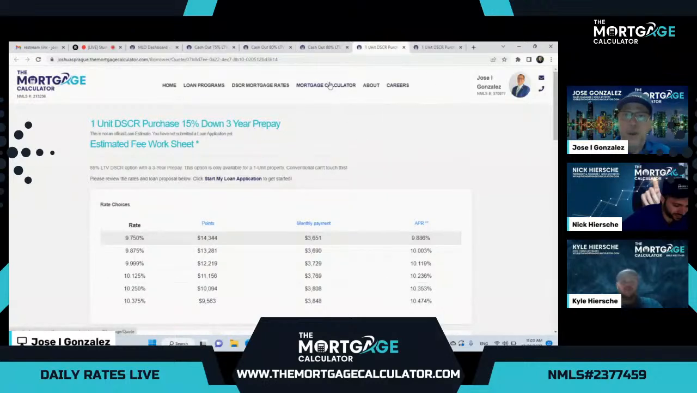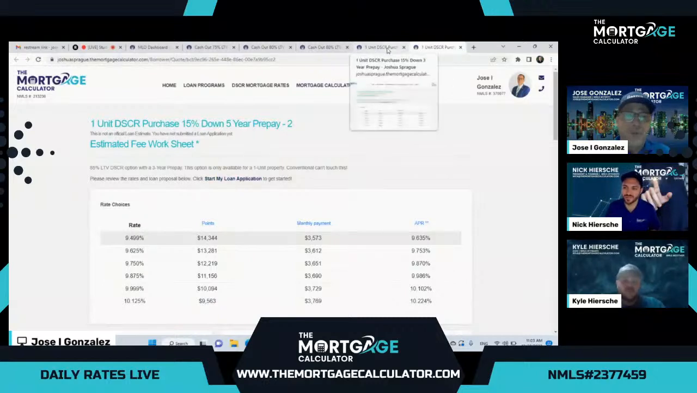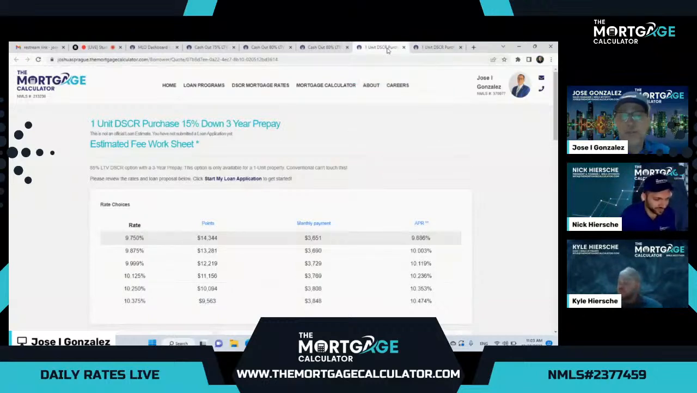Now, if you want to better the scenario, you can add the 5 year prepay, and you can see, I'll do side by side. We're here. This one is 9.499, the lowest rate to buy down, and this one is 9.75. So it's approximately 0.26 of a percent improvement in the rate for the extra 2 years of prepay.